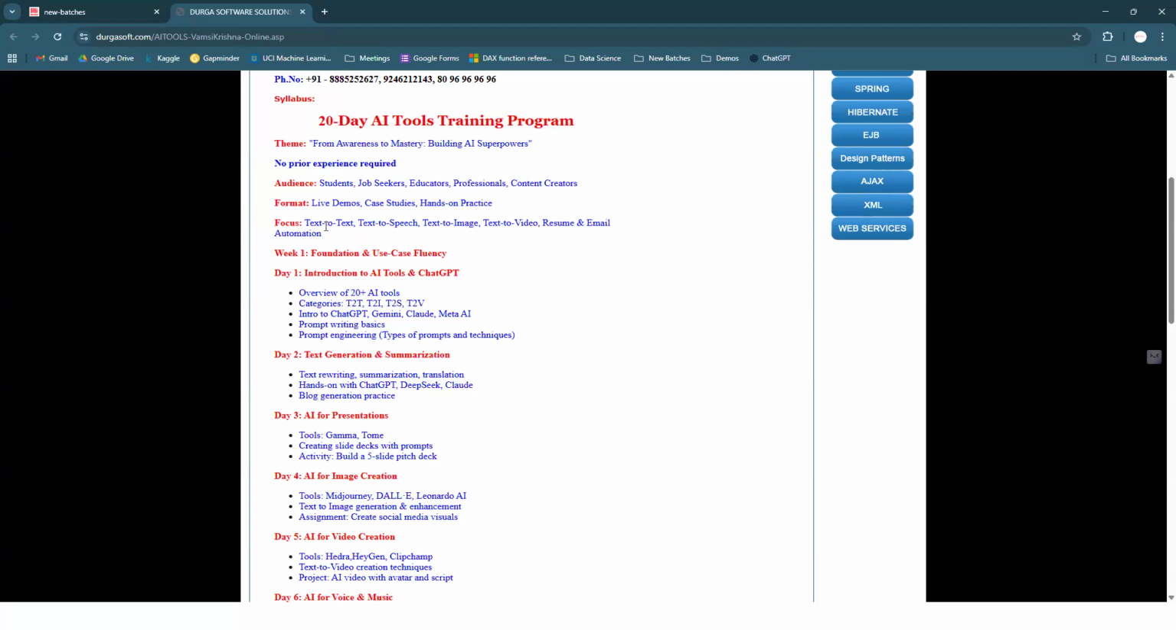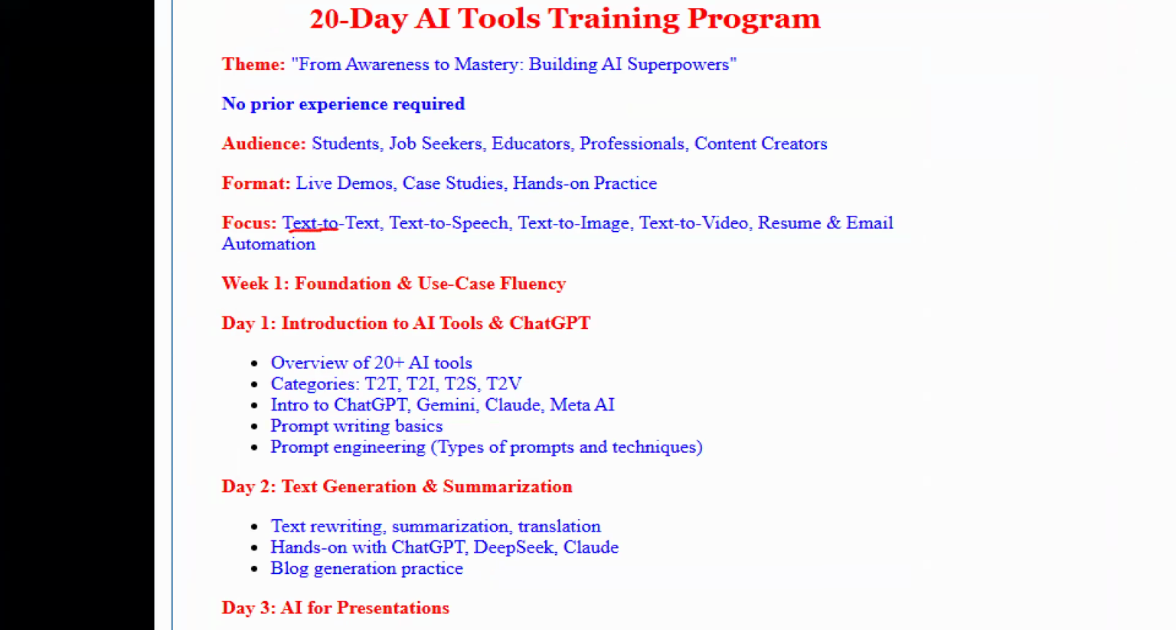And our focus is mainly on these 4 to 5 topics, guys. Text to text, text to speech, text to images, text to videos. If we give a text, it will generate a text. You give a text, it will generate the speech. You give the text, it will generate the image. You give the text and it is going to create a video.